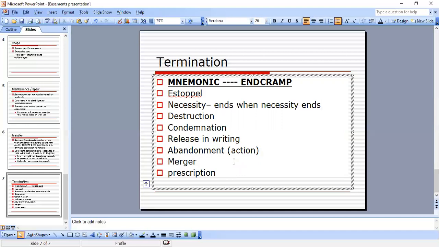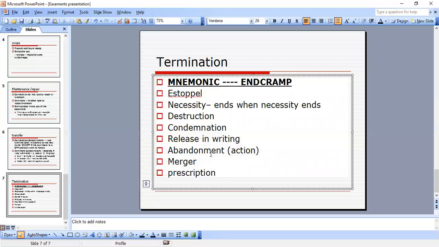Merger: the easement is extinguished when title to both the dominant and servient parcels becomes vested in the same person. That's the merger doctrine, and that's going to end the easement. Prescription: an easement can be terminated by applying the principles of prescription, where there is an adverse, continuous interruption of the easement for the statutory period. It's kind of like adverse possession.